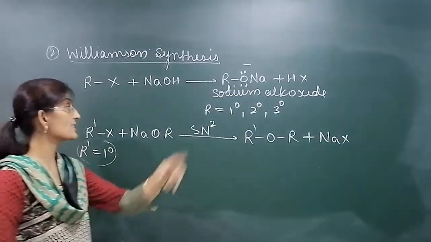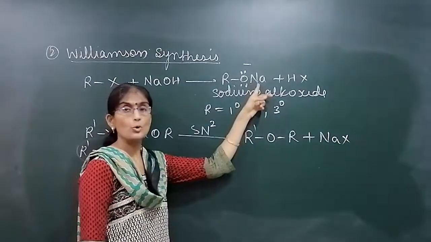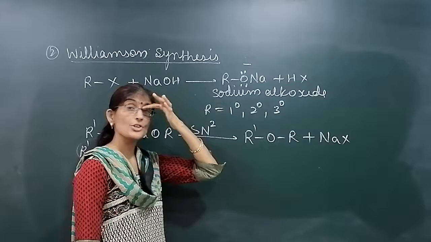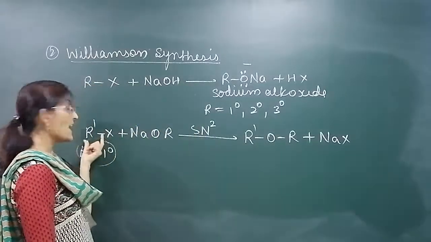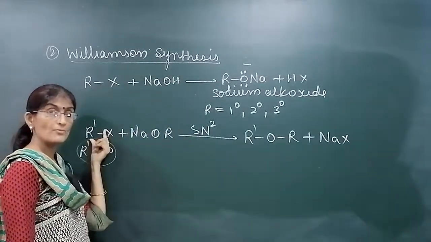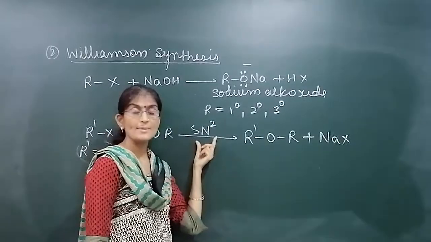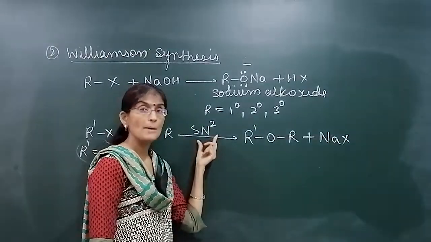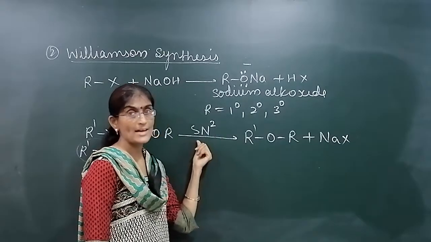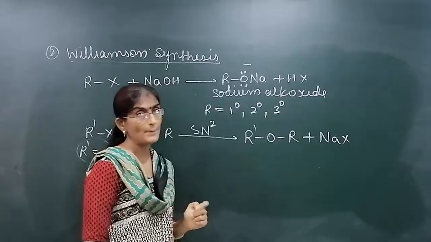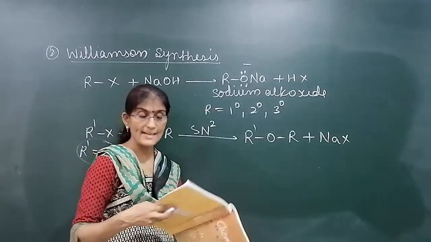So the alkyl group which is connected with the ONa group may be primary, secondary or tertiary, but this R dash group, the second haloalkane we are using, must be primary only, because the reaction mechanism is SN2, that is, bimolecular nucleophilic substitution reaction. Clear? Symmetrical and unsymmetrical, both types of ether can be prepared. Now we'll do some examples.